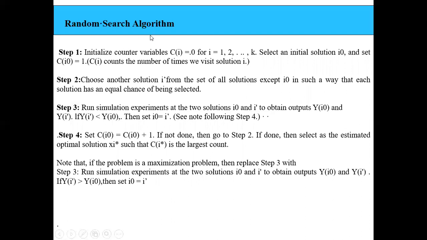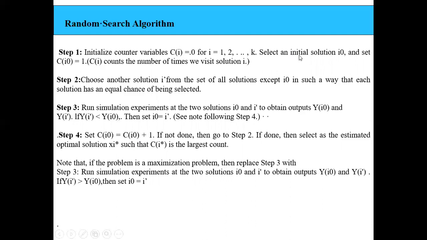The next algorithm, one more last algorithm we have in our fifth module, is the random search algorithm. There are four steps under the random search algorithm. The first step is to initialize the counter variables. Here in the random search algorithm we are basically performing the searching, making use of a counter variable, and initially I'm initializing my counter variable to 0: C of I is equal to 0 for I equal to 1 up to k.